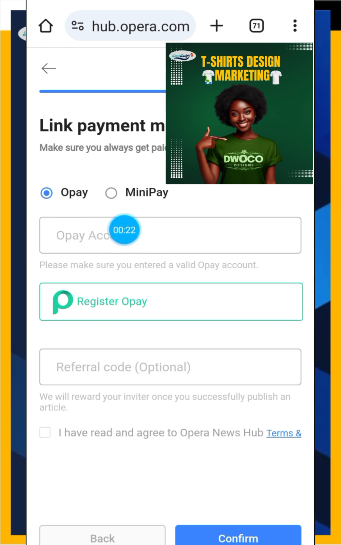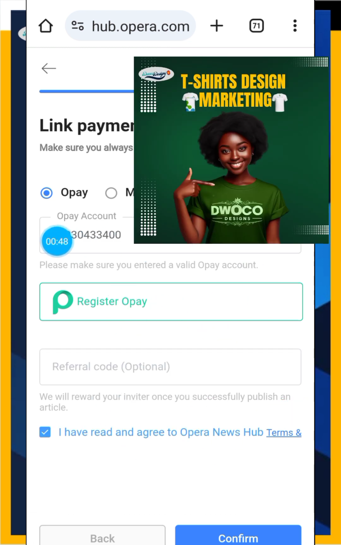You can use OPay or you can use MiniPay. MiniPay is for you to get dollars. If you have a MiniPay account, you can use it. You get dollars, then later withdraw to your OPay or your local bank account. But I think if you have OPay, which is easier, you can use OPay directly to your local bank account. So put in your OPay number, account details, and all of that, and then your referral code, which I'm going to give to you. I'm going to give my referral code, which you're going to use, and then we are good to go.